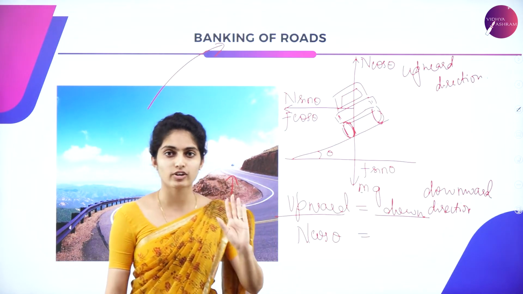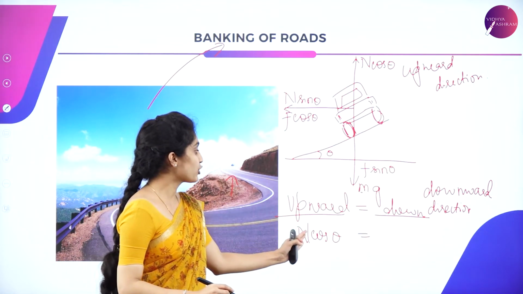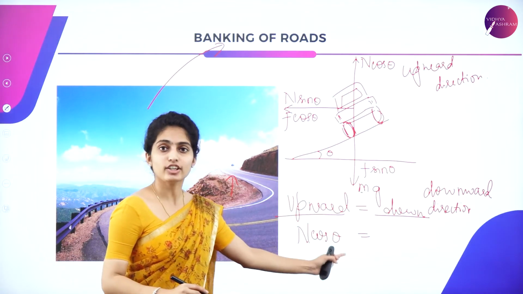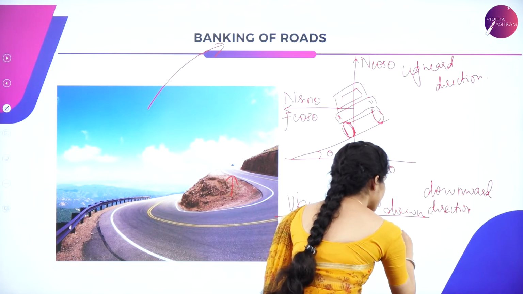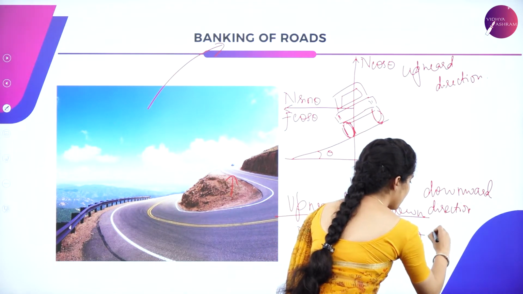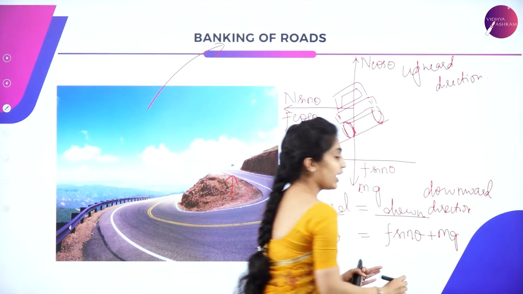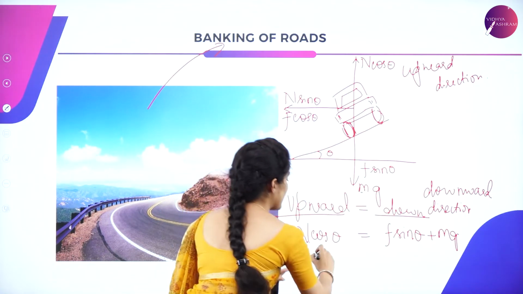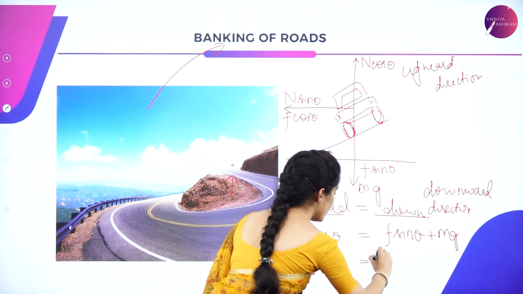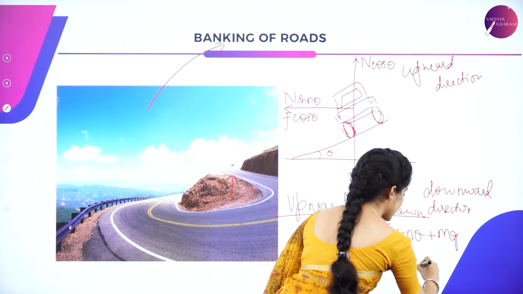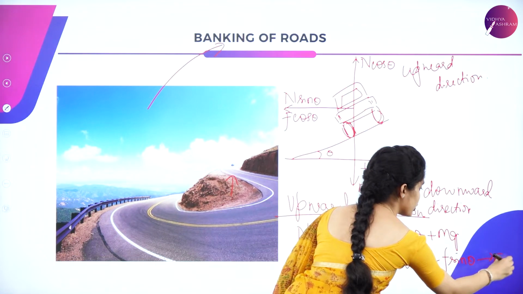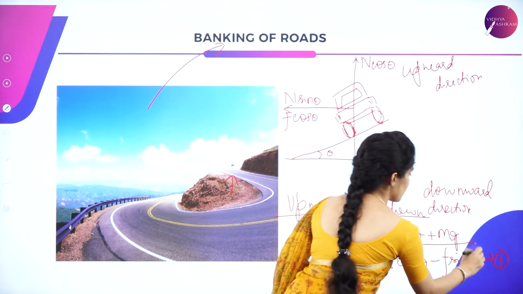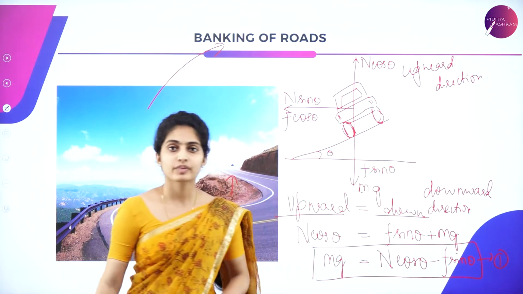Upward we have N cos theta, and downward we have F sin theta plus mg. Retain mg on one side, so we get N cos theta minus F sin theta equals mg, which is equation 1.